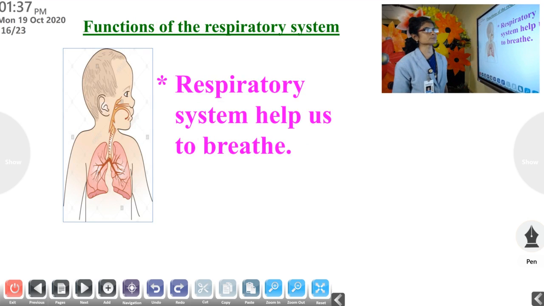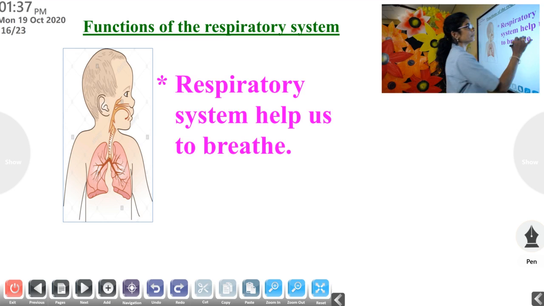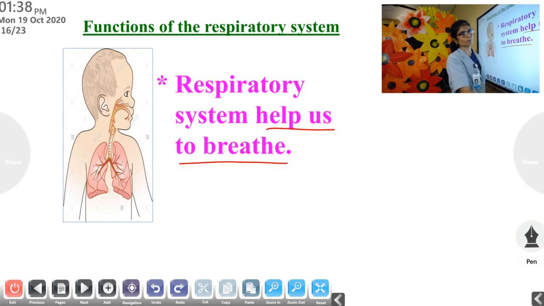Then what is the function of the respiratory system? The respiratory system helps us to breathe.